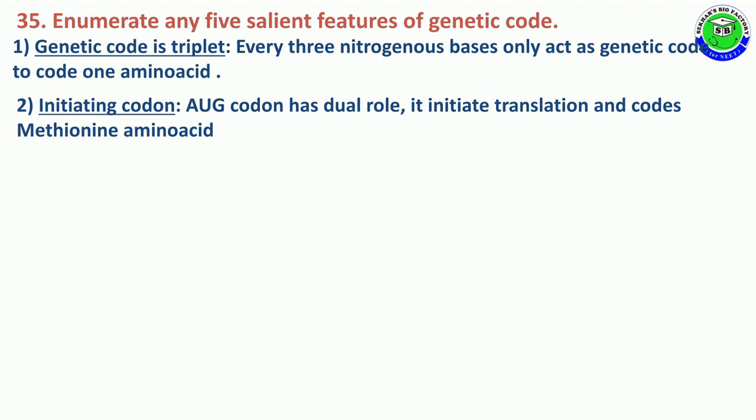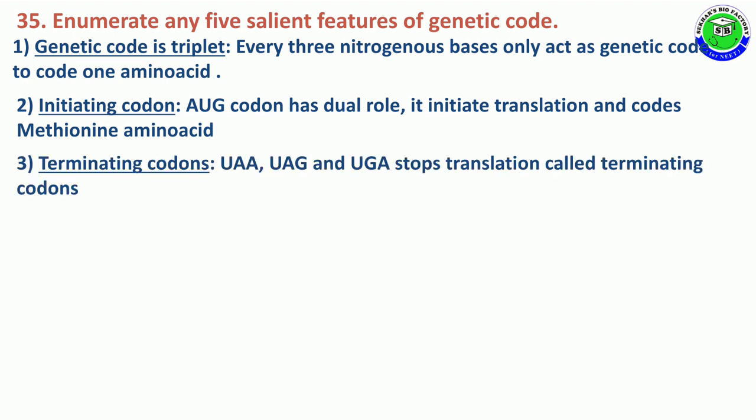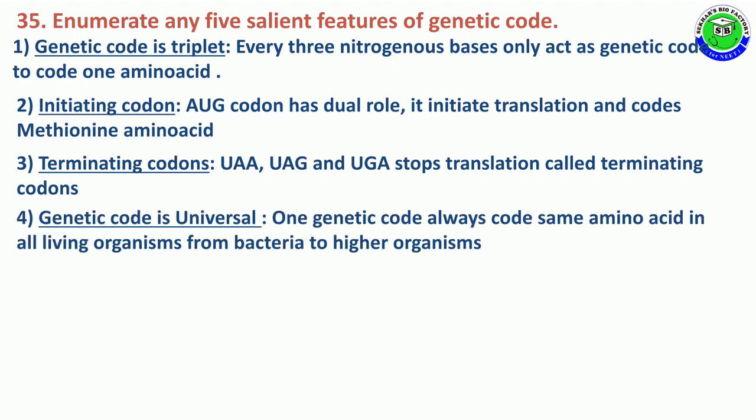That means it has the ability to initiate the process of translation, and it also codes the methionine amino acid. The third salient feature is terminating codon. UAA, UAG, UGA. These three codons act as terminating codons and stop the process of translation.